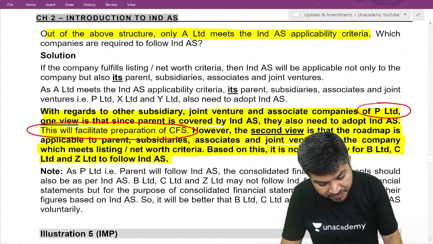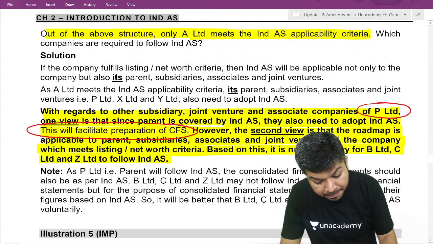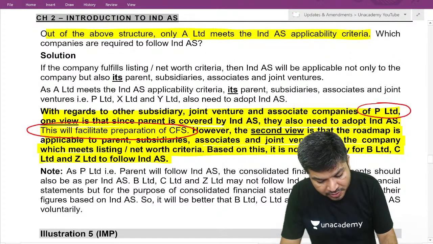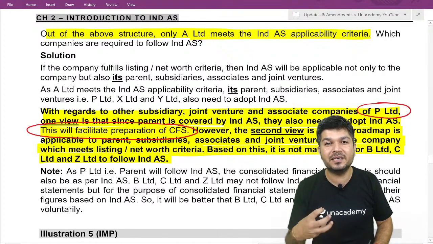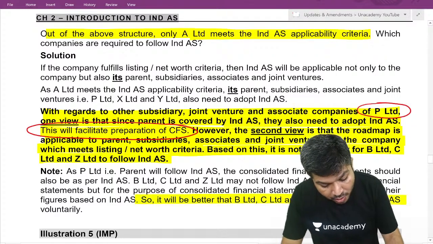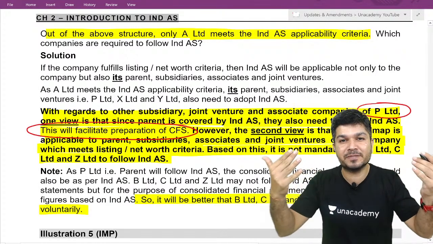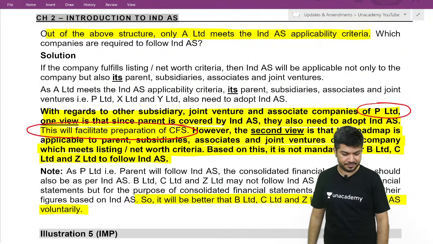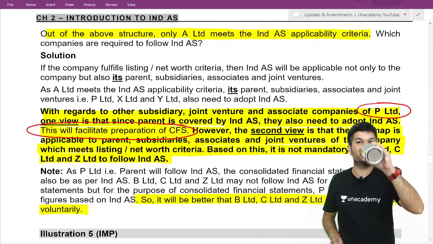So as P will be following Ind AS, CFS should be as per Ind AS. B, C, Z may not follow Ind AS for separate financials, but for the purpose of consolidation, they will need to give the figure as per Ind AS. So better B, C and Z should also follow Ind AS voluntarily, because when they have to give figures to P, it has to be as per Ind AS. Did you understand this?